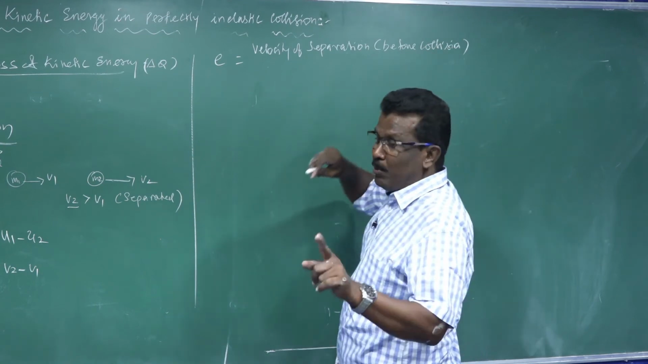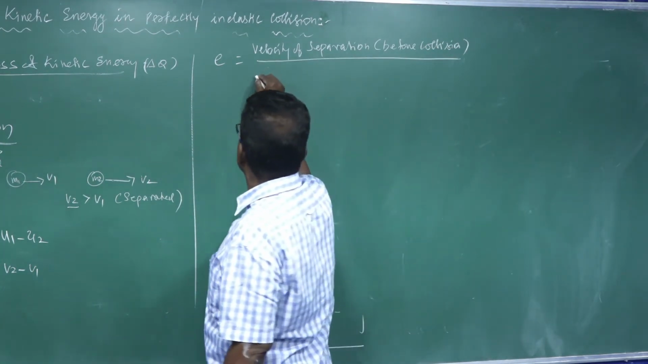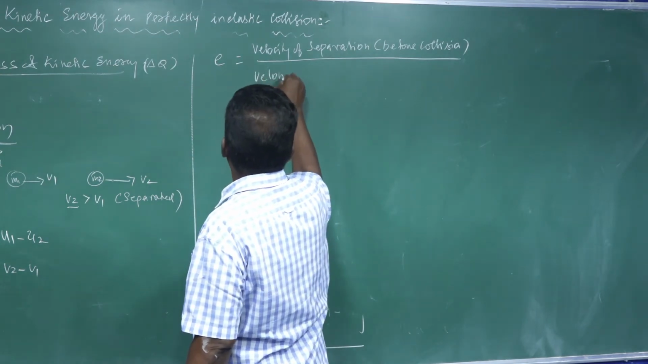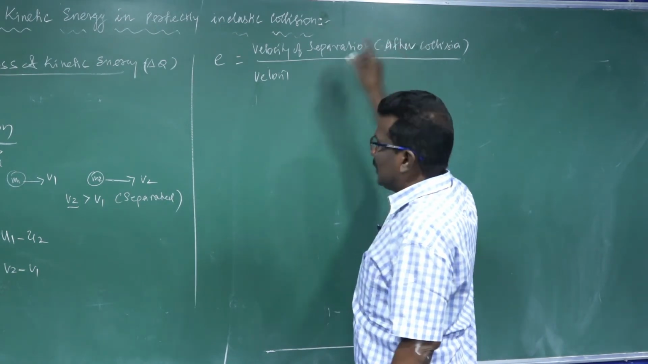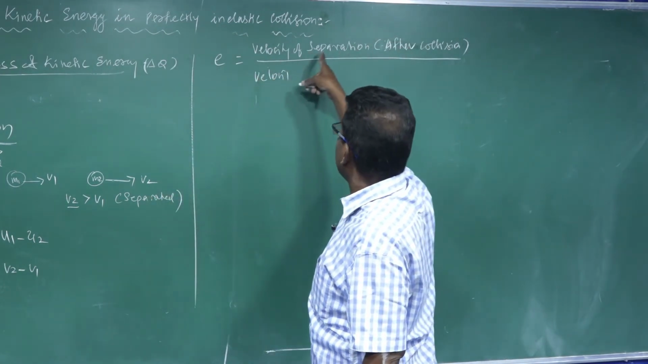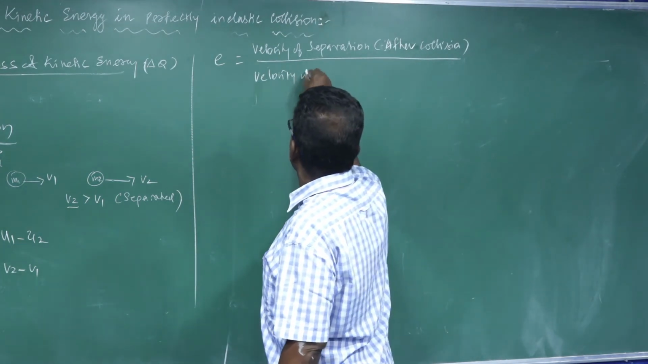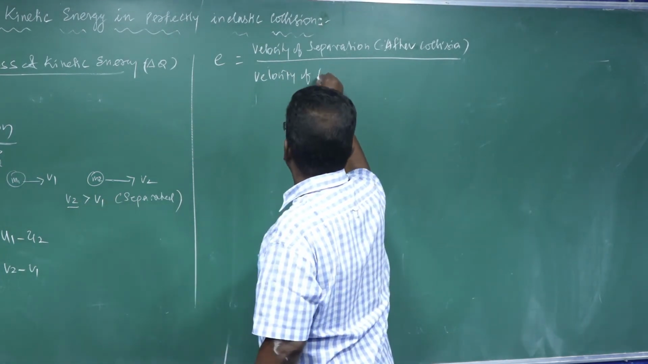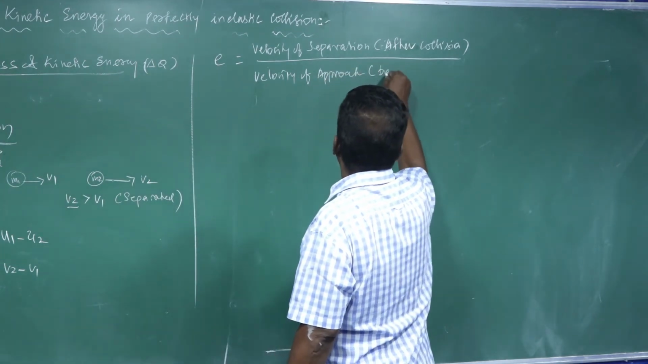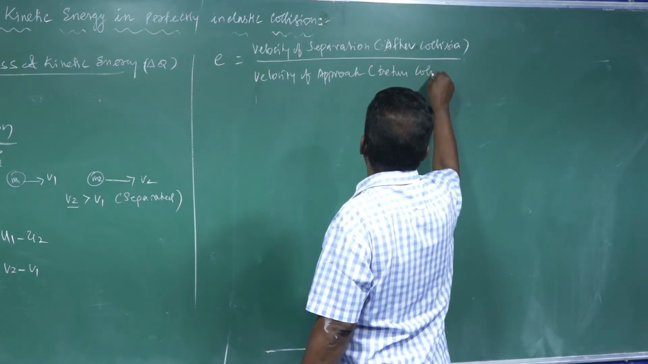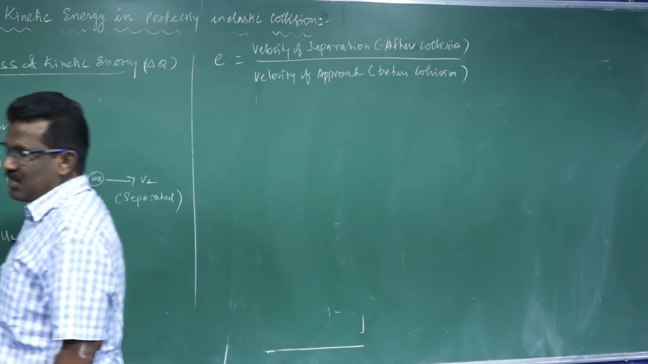Velocity of separation after collision to velocity of approach before collision. This is the coefficient of restitution.